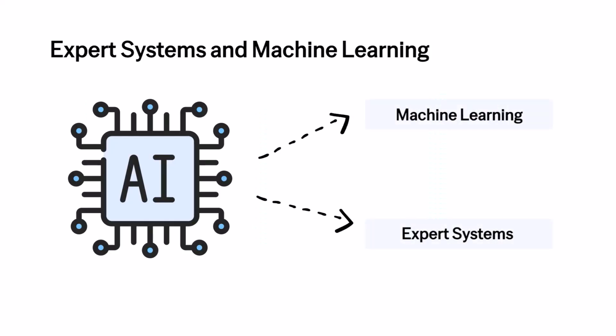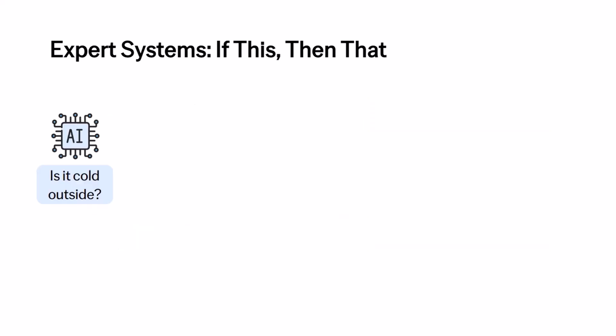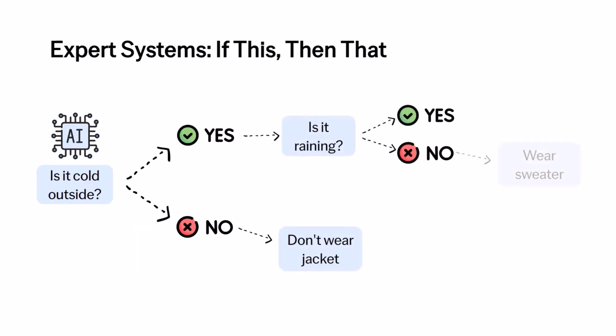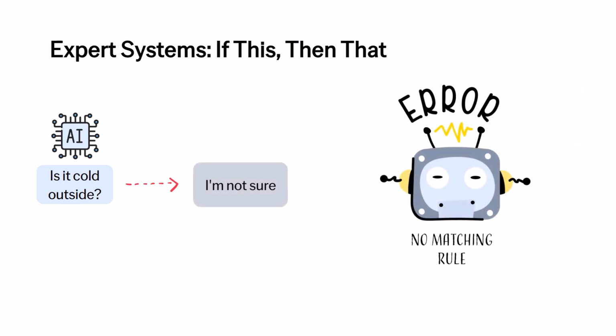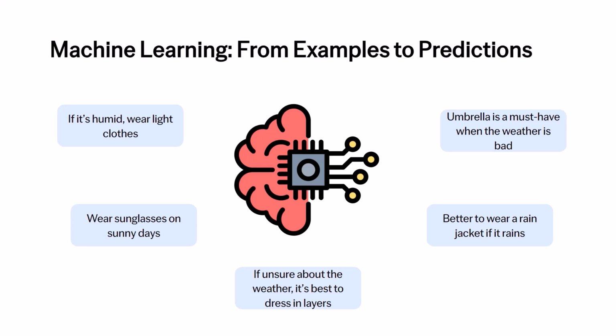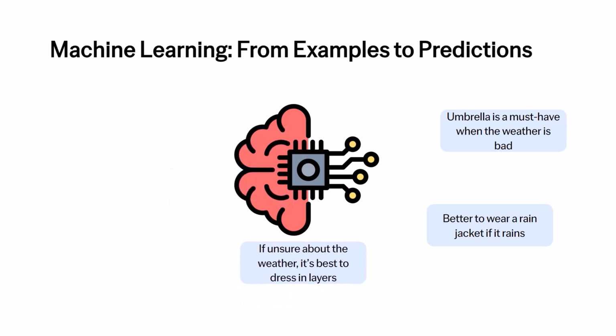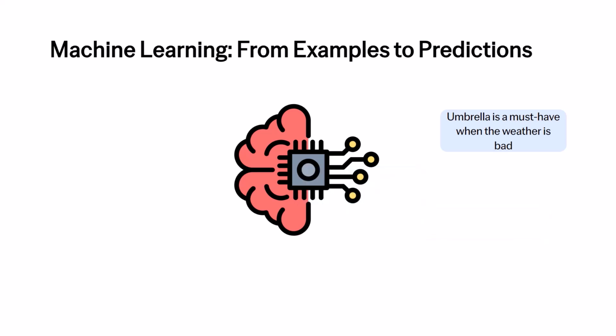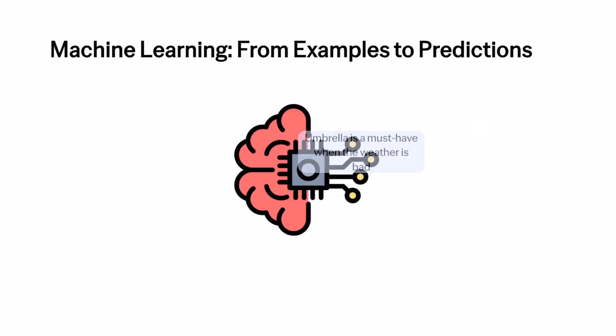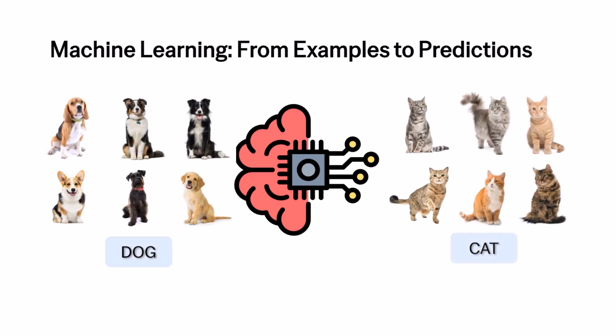At the dawn of AI as a field, there were two approaches to solving AI problems: machine learning and expert systems. Expert systems rely on predefined rules, like a fixed recipe. They're great for simple, predictable problems, but they struggle when faced with anything unexpected. Machine learning, on the other hand, learns patterns from data, adapting and improving over time. Instead of following rigid rules, machines analyze examples to figure out patterns and make predictions. For instance, you can train a model to identify cats and dogs by showing it labeled images.